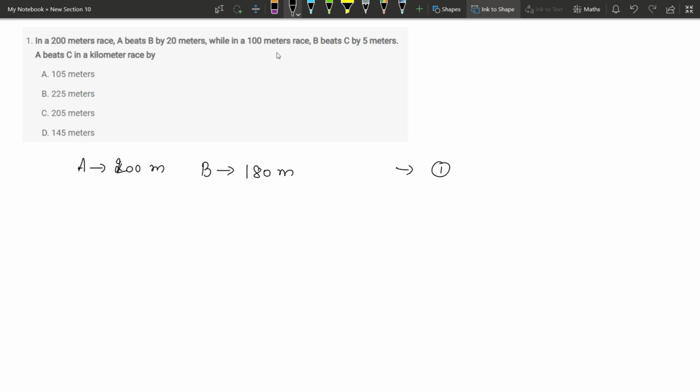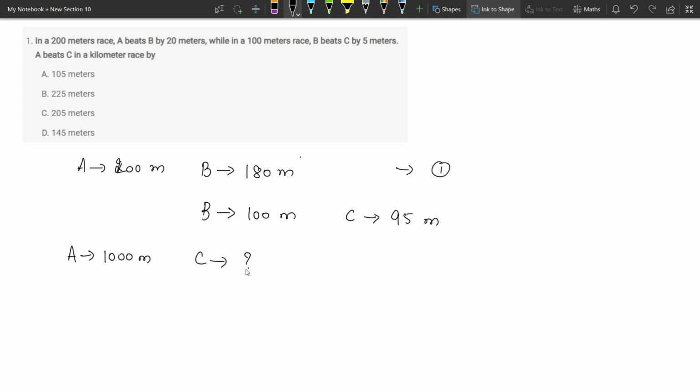Next is, in a 100 meters race, B beats C by 5 meters. Means B has won the race, means B has completed 100 meters. While B completes 100 meters, C is 5 meters behind. Means C can complete only 95 meters. Now we are supposed to find by how many meters A beats C in a kilometer race. Means when A covers 1000 meters, how much does C cover?